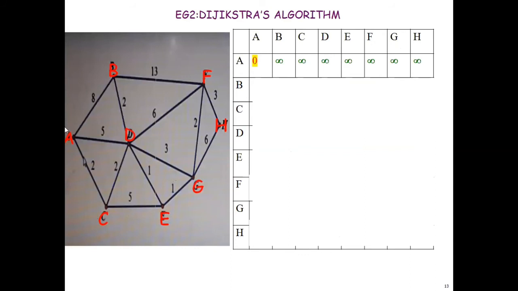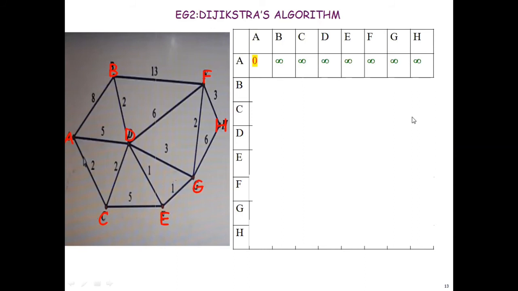In the beginning, I am assuming that A is my source vertex. That will also be mentioned in your question, which should be the source vertex. So A is my source vertex. As usual, my assumption is source to source distance is 0. Remaining all distances are infinity.